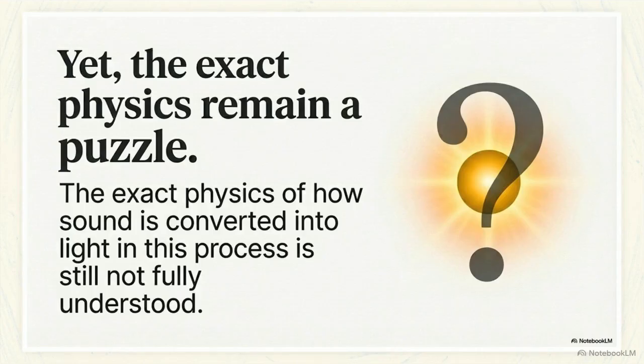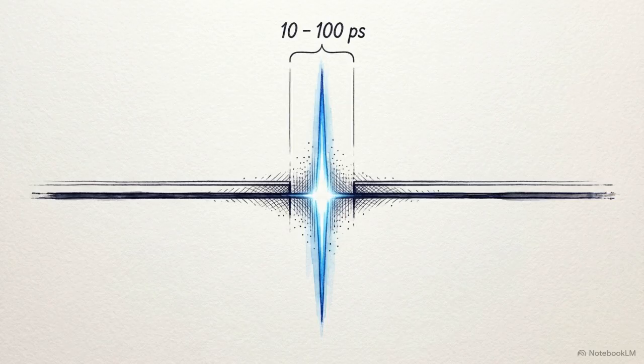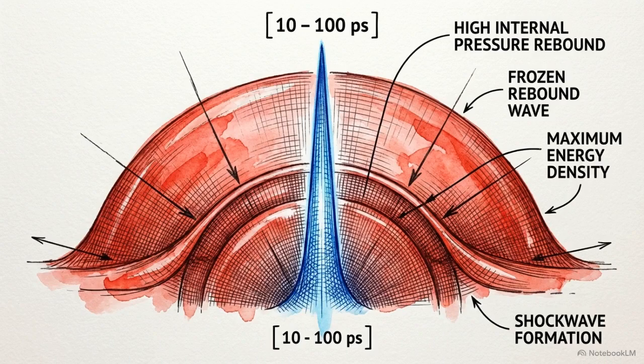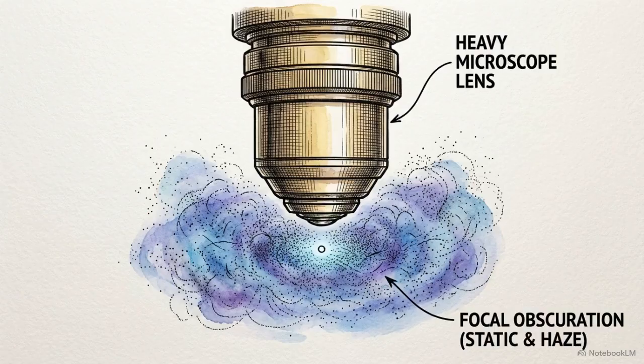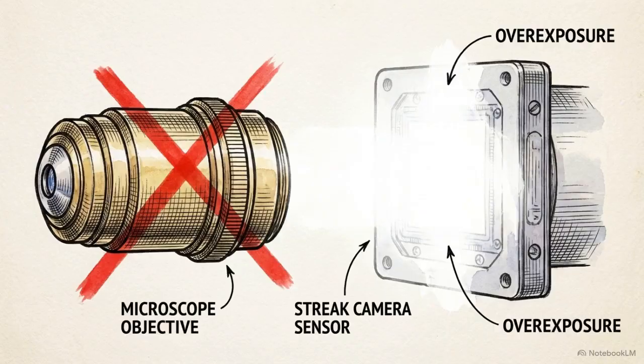The challenge for physicists begins here. The light-emitting volume is smaller than the 250 nanometer diffraction limit of visible light. Compounding the spatial problem is a severe temporal limit. The extreme flash event lasts for only 10 to 100 picoseconds before high internal pressure forces a rebound. These dual limits create a diagnostic blind spot. It is physically impossible for conventional optical microscopes or high-speed cameras to pinpoint exactly what mechanism generates the light.